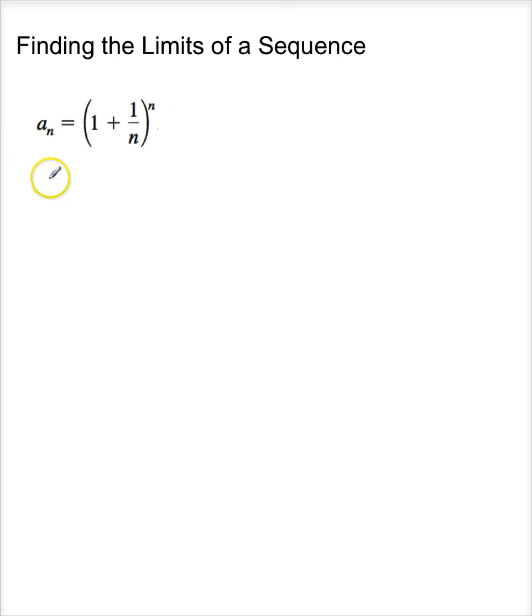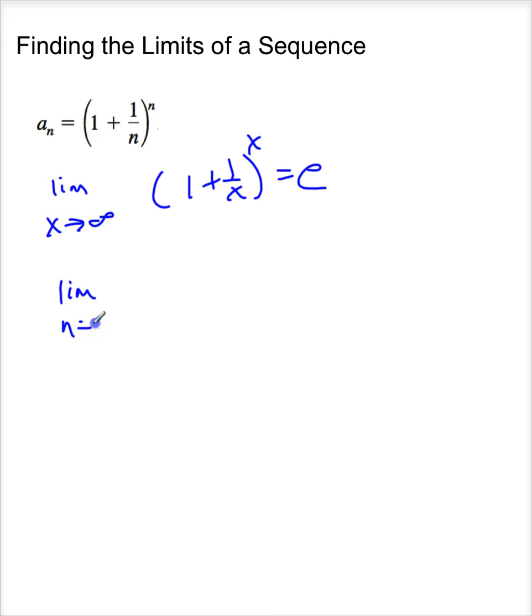You remember we looked at the limit as x approaches infinity of (1 plus 1 over x) to the x, and we found that this was e. Using that theorem, we now know the limit as n approaches infinity of a sub n is also going to equal e, because I was able to replace all of the n's with x's. And the limit exists, and I know it, and I can find it.